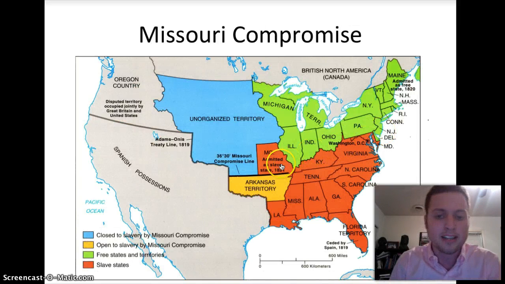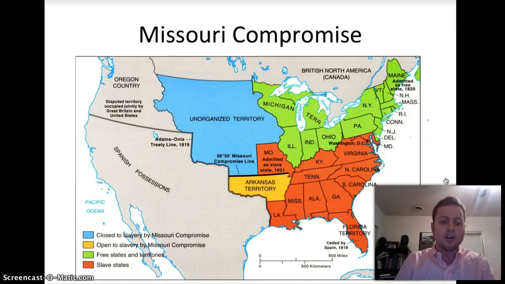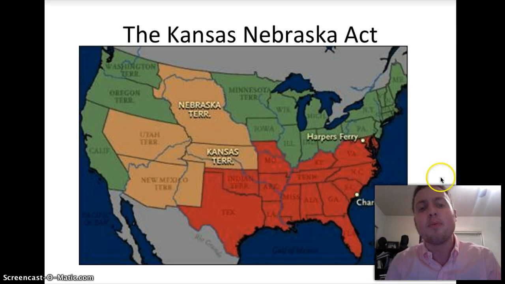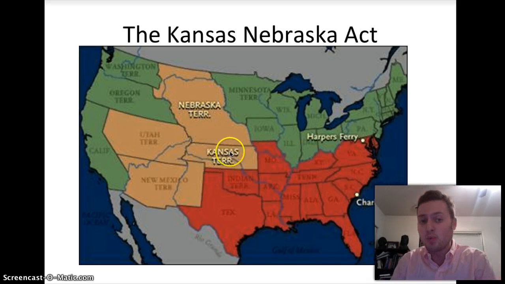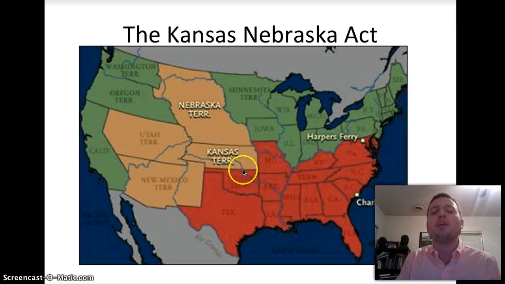Here's the Missouri Compromise. See this line right here? That's the 36°30′ line. Anything above it has to be free. So this blue territory should be free. But the Kansas-Nebraska Act said these areas will decide by popular sovereignty. So, if they all vote to be slave, then this would repeal the Missouri Compromise. Remember, the Kansas-Nebraska Act repeals the Missouri Compromise because there should never have been a vote. It should just have been free.